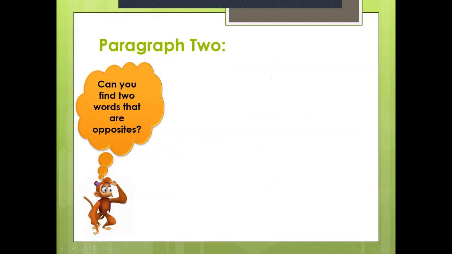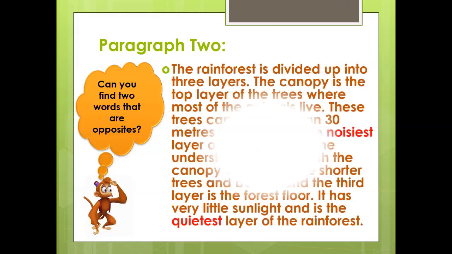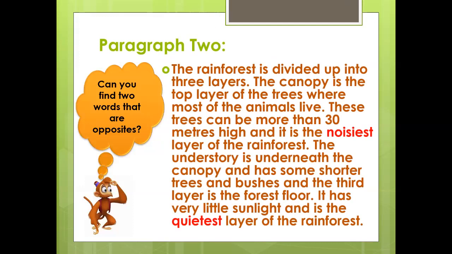Moving on to paragraph 2. In paragraph 2, we're talking about the layers of the rainforests. Actually, the layers are 4, but in our book, they only mention 3 layers. The rainforest is divided up into 3 layers. The canopy is the top layer of the trees, where most of the animals live. These trees can be more than 30 meters high, and it's the noisiest layer of the rainforest.